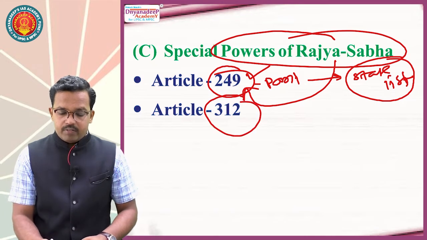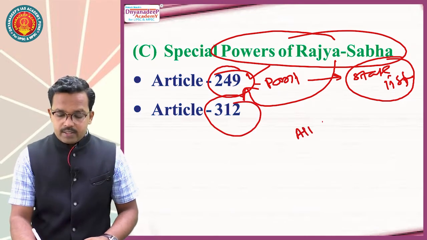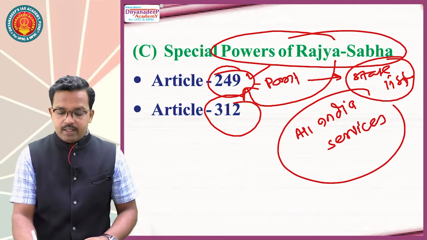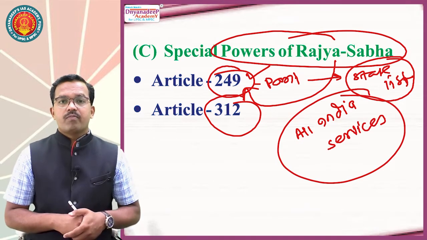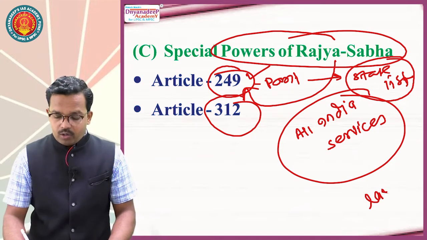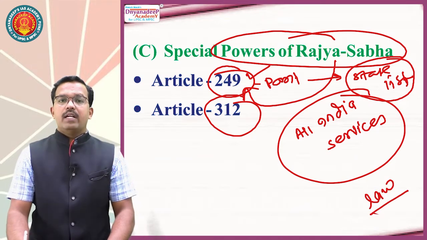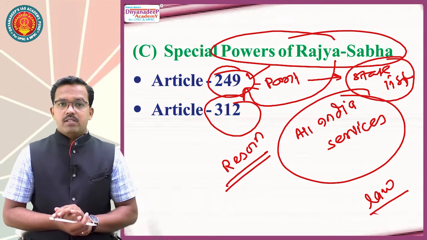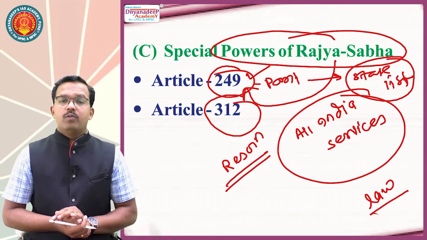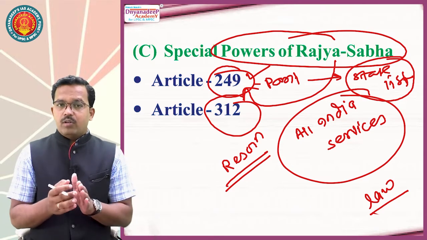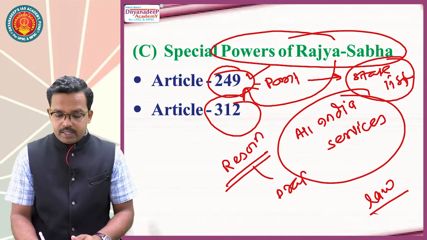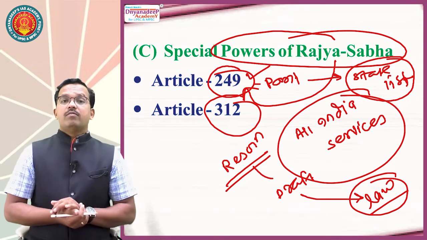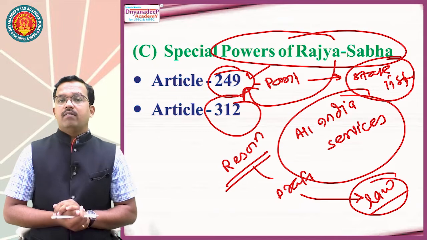Then Article 312. What is 312? It is about All India services. Here remember, any new All India service is created by law of the Parliament, but to create any new All India service, a resolution of Rajya Sabha is needed. The Rajya Sabha resolution must say that in national interest, it is important to create new All India services. After this resolution of Rajya Sabha, a draft will be presented in Parliament, and this draft will be passed as a law for creation of new All India services. Clear?